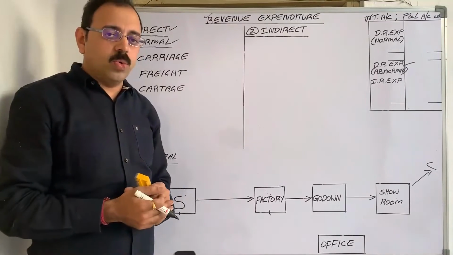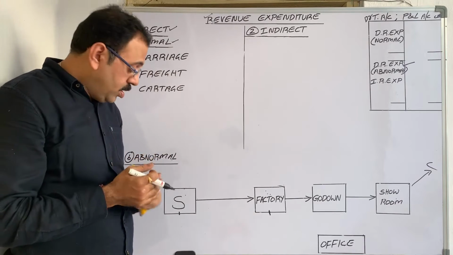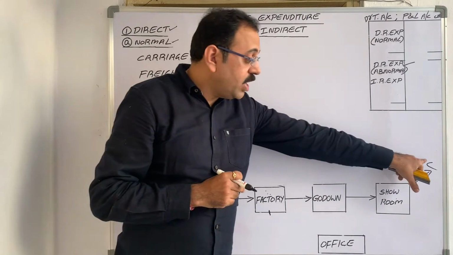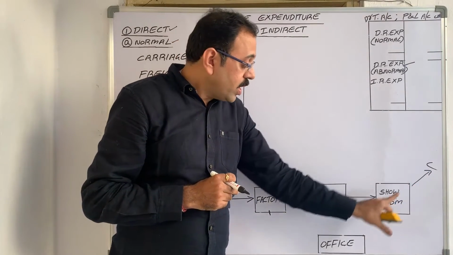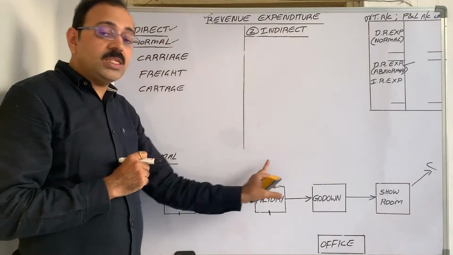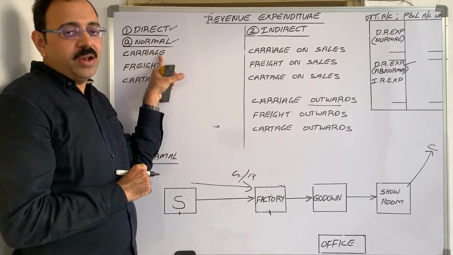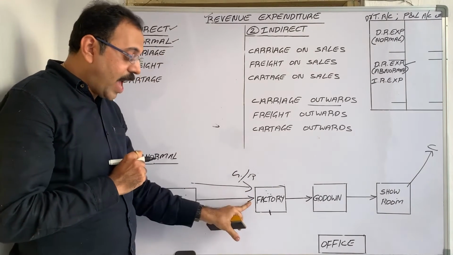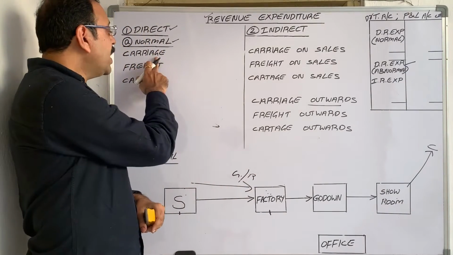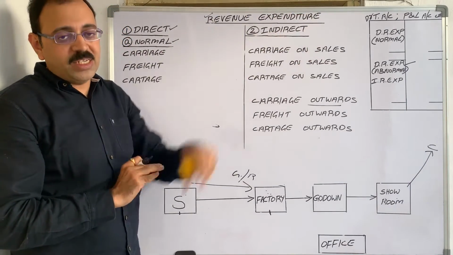There is another reason also. 99% which carriage expenditure does the firm spend? Carriage on purchases only. Rarely the firm gives free home delivery facility to customer. So carriage on sale expenditure is a rare expenditure, and carriage on purchases expenditure is regular expenditure. So whenever carriage word is given, our assumption is it is the carriage which we spend on purchases. Means it is carriage inwards, direct expenditure. So take it in trading account debit side.